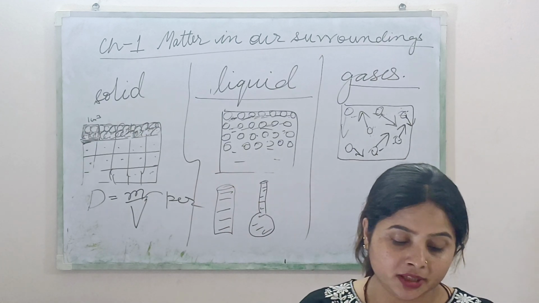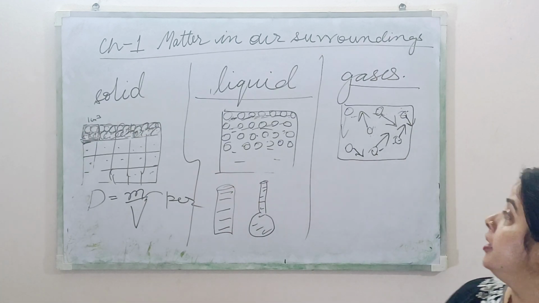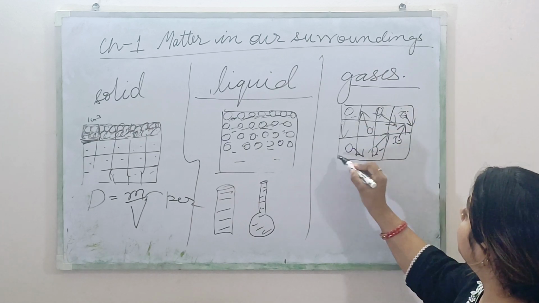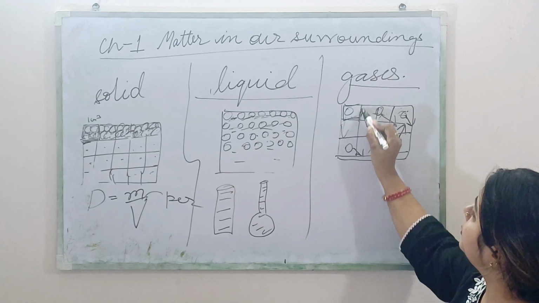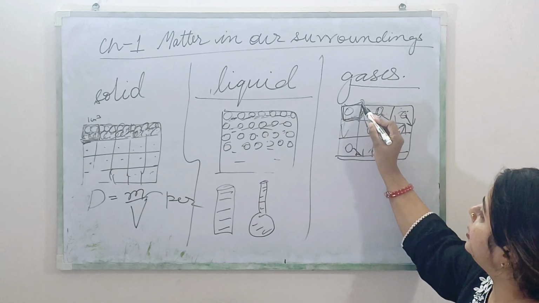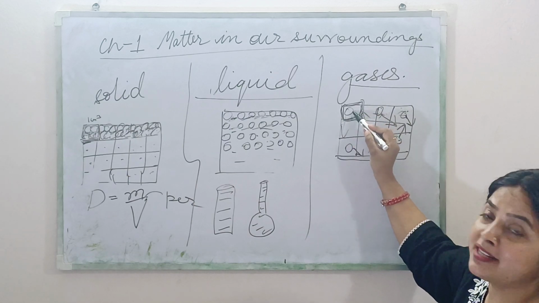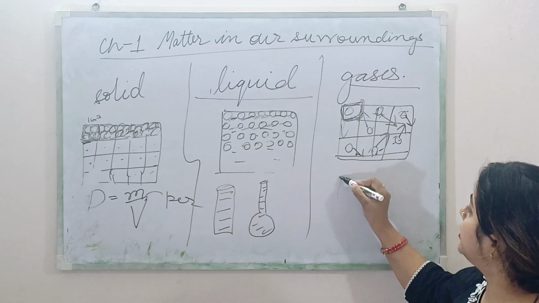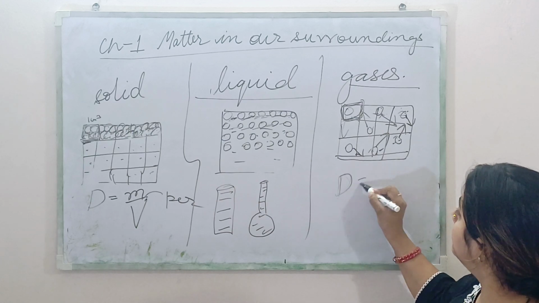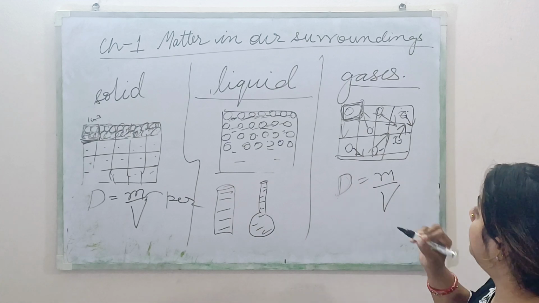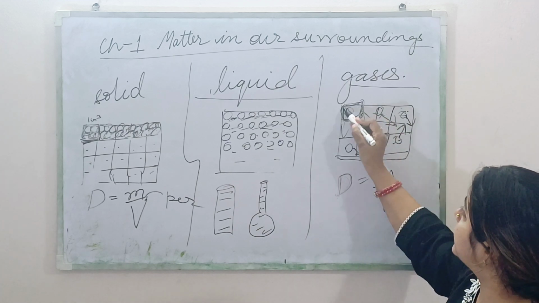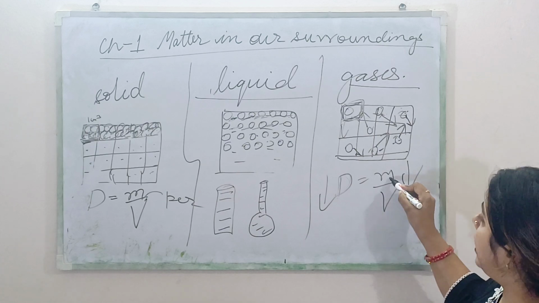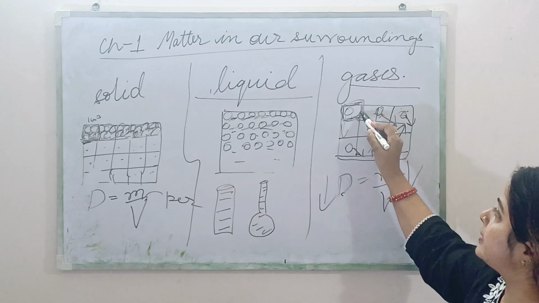Okay, next is they have low density, because if you divide this in unit volume, you can see in unit volume there is a lesser number of molecules. So density is equal to mass upon volume. Okay, so you can see the mass is less, so density will be less. Clear?